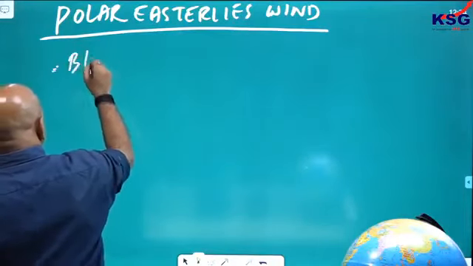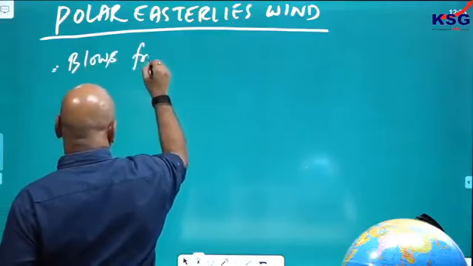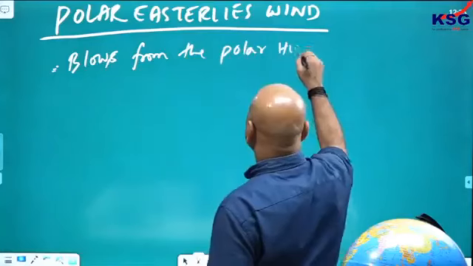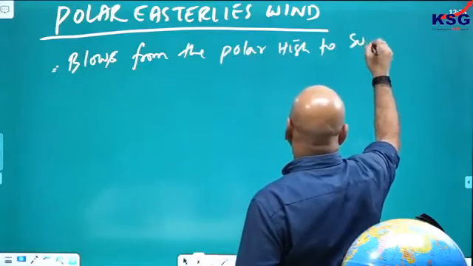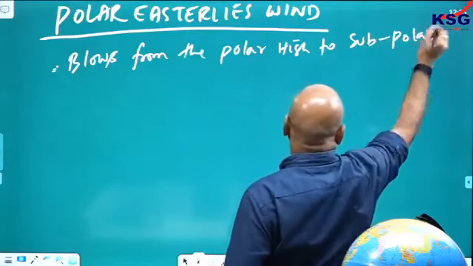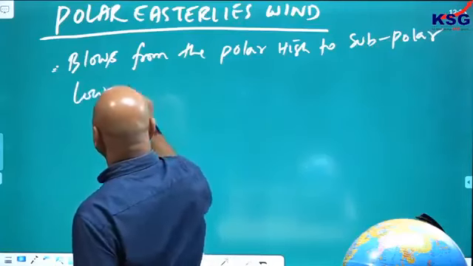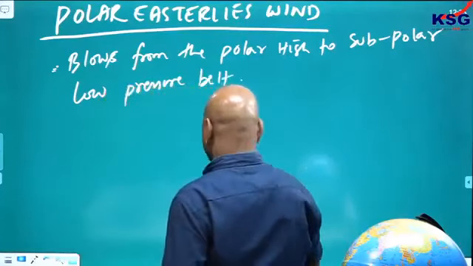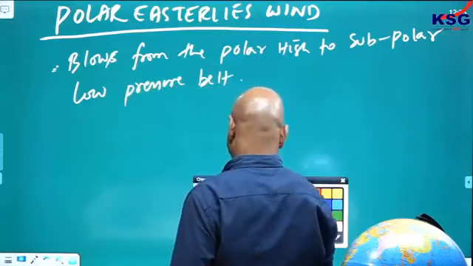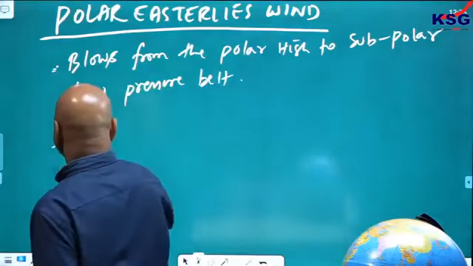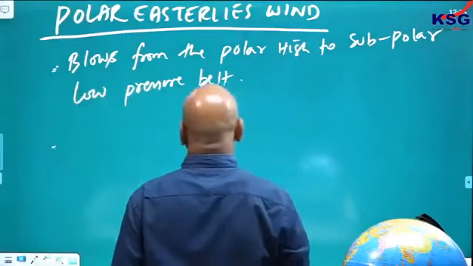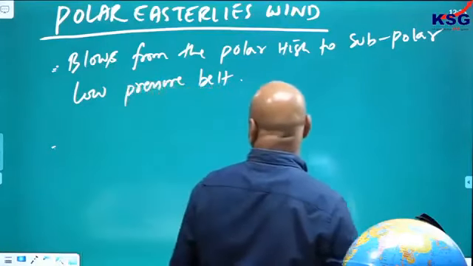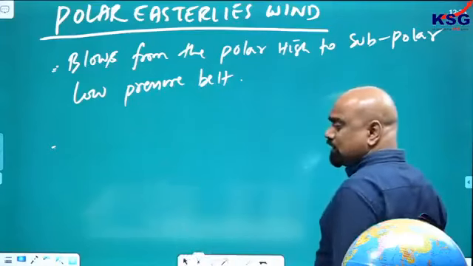It blows from the polar high to the subpolar low pressure belt. Another point, blows from the polar high to subpolar low, polar easterlies.